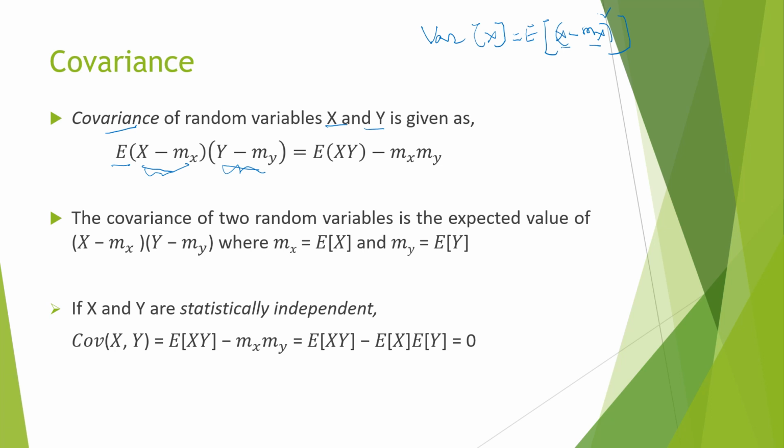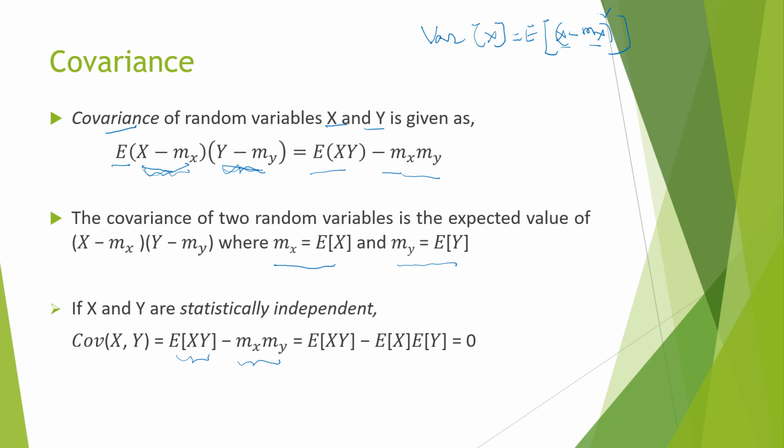Now if we expand this product (x minus m_x) into (y minus m_y), we get 4 terms, and simplifying them we get expectation of xy minus m_x m_y. What is m_x? m_x is nothing but the mean value of x, and m_y is nothing but the mean value of y. Therefore, the covariance of two random variables is E[XY] minus m_x m_y.